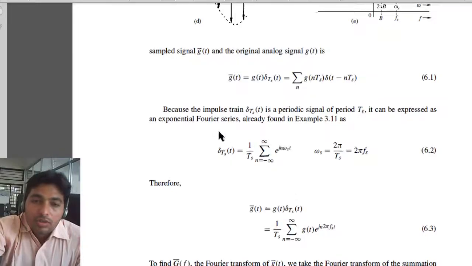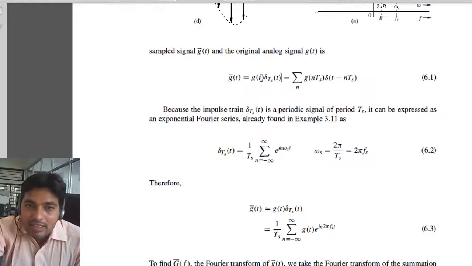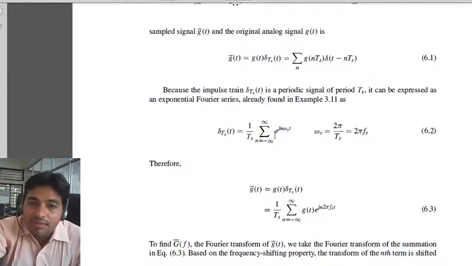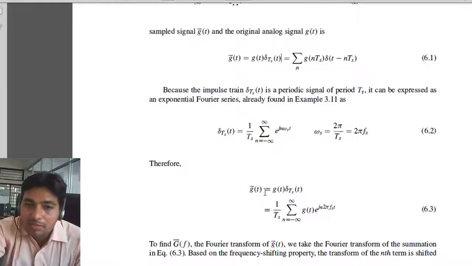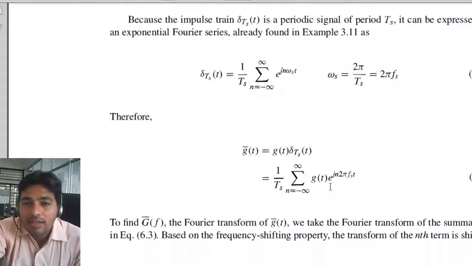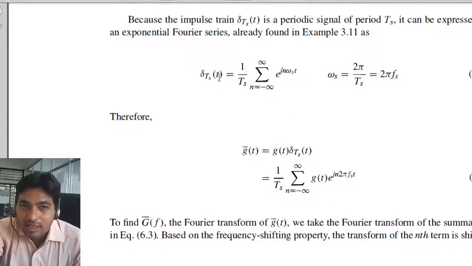Now when we multiply these two signals, we are multiplying g(t) with this. We are discussing this in the frequency domain, but the multiplication is in the time domain. So g bar(t) is equal to g(t) into delta_Ts(t). So this g(t) will multiply with each term, giving g(t) times e raised to j 2 pi fs t, where omega is equal to 2 pi fs.